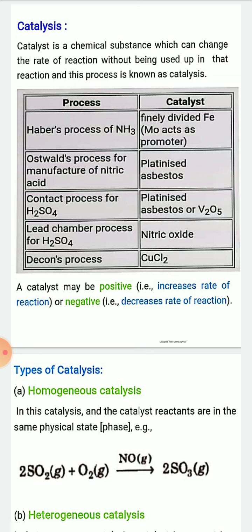Okay. Now a catalyst may be of two types. One is positive catalyst, and another is negative catalyst. So a positive catalyst increases the rate of the reaction, and a negative catalyst decreases the rate of chemical reaction.